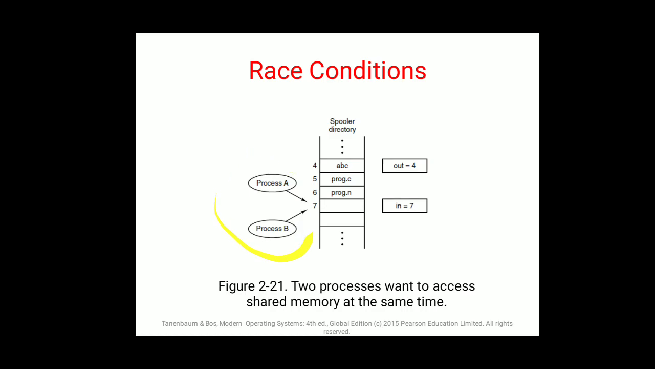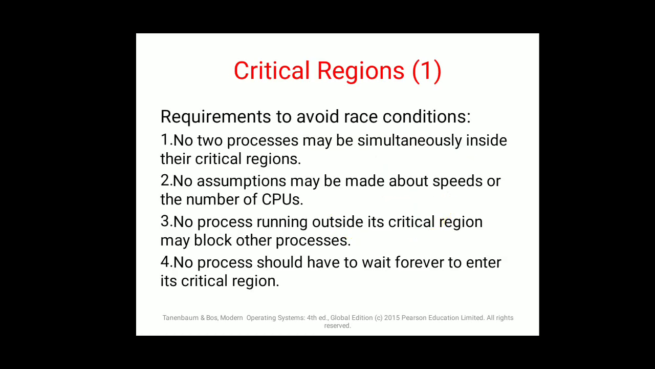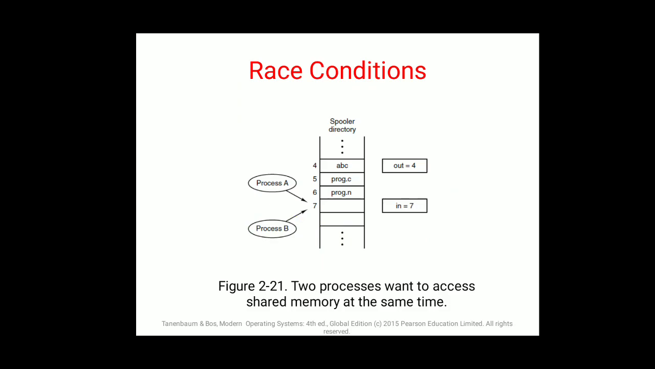That is, process A and process B are accessing the same spooler directory, that is 7, but when I get the output it is out 4 in 7. I'm getting two different variations because of what? Shared memory at the same time. People are sharing the same service and shared memory at the same time, so their outputs will vary, their time durations will vary, and their execution process will also vary.